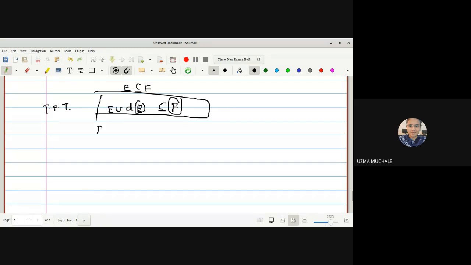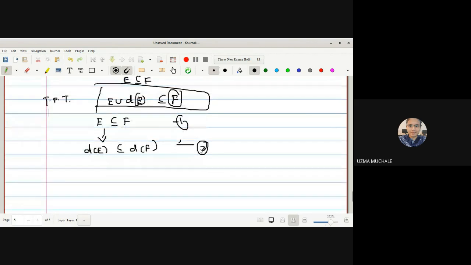As given, E is a subset of F. So by the property of a derived set, I can write derived set of E is contained in derived set of F. Okay, let me name this equation 1. This is equation 2.